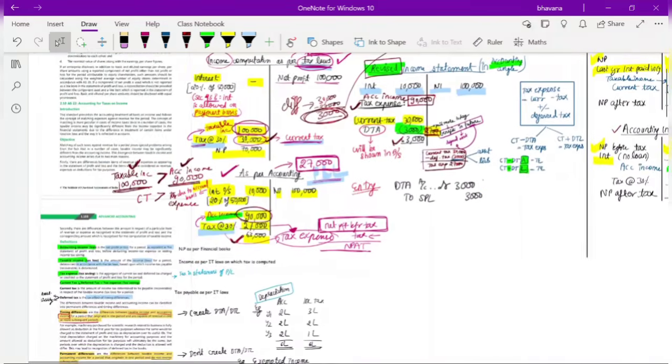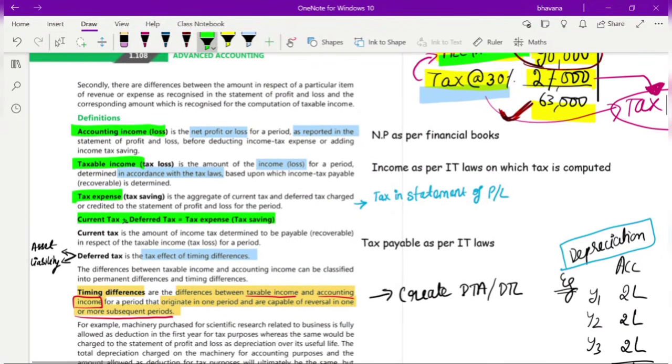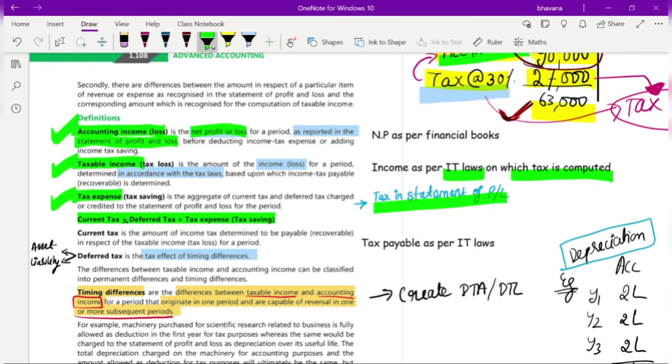So see, what is accounting income? You yourself know now: accounting income is income as per your accounting records. It is nothing but the net profit or loss as reported in the statement of P&L. What is taxable income? The income as per your income tax laws on which the tax is computed. These both you know. What is tax expense? The tax in the statement of P&L. What is current tax? Current tax is the tax payable as per income tax laws. Fine, so these four terminologies you would have understood now.